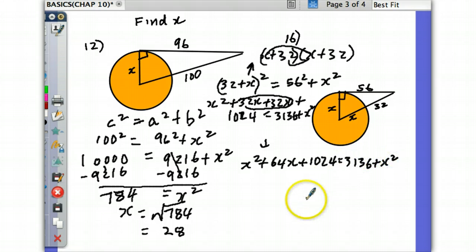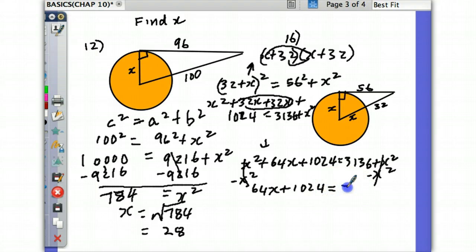All right, let's finish this. And I'd like you to be writing now. Don't give up. I want you to run all the way to the finish line. Since we have x squared on the left and x squared on the right, we can subtract x squared from both sides so that we don't have to deal with it. So that's gone. All that's left is 64x plus 1,024